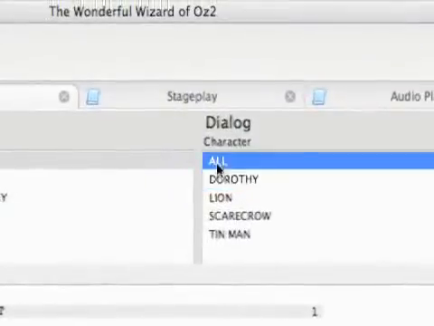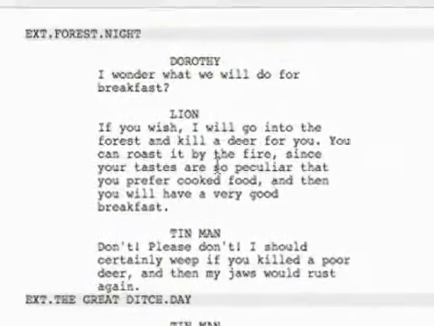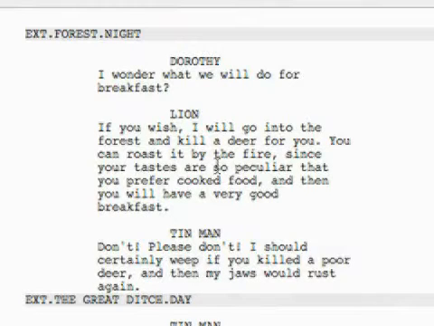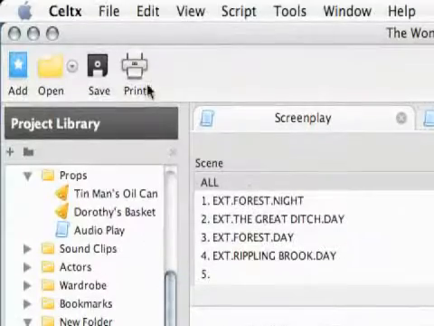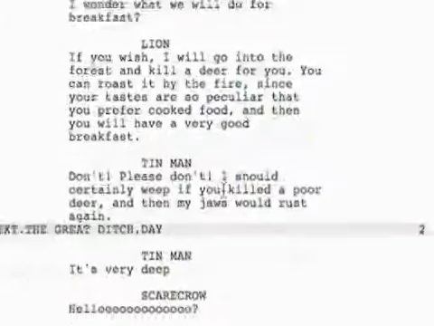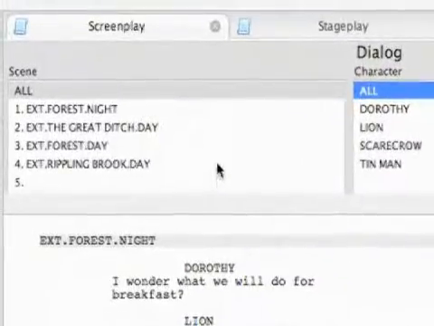Of course, it's always probably good for them to see everybody else's lines as well, but it lets you just break down the script really easily into small, manageable functions, and then you could always print that out. So that's the reports section in Celtx.